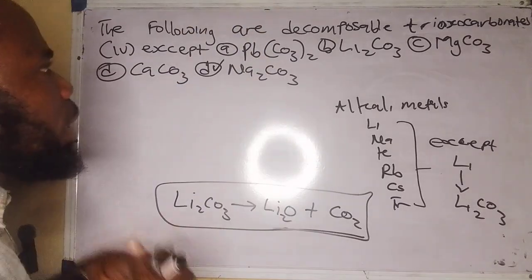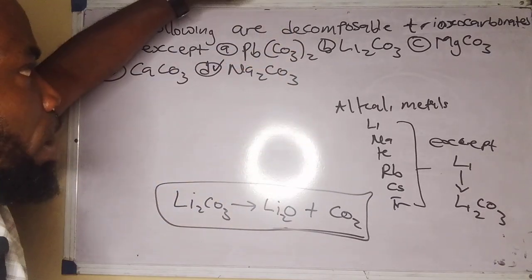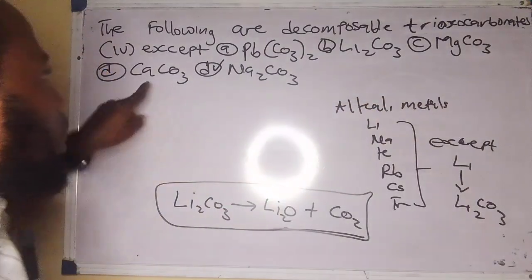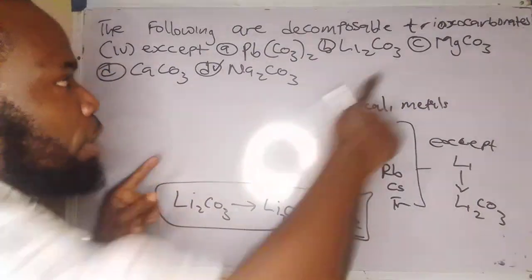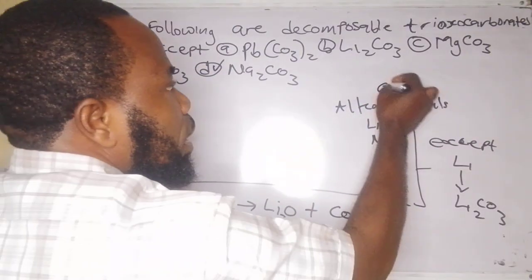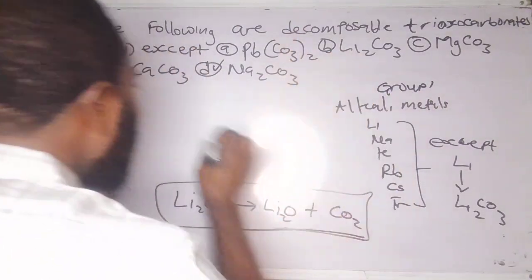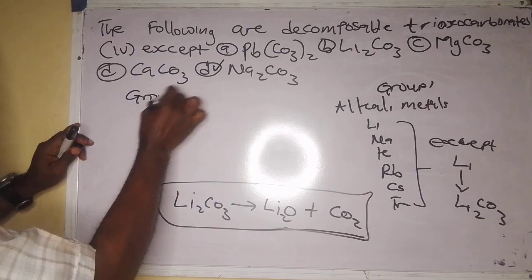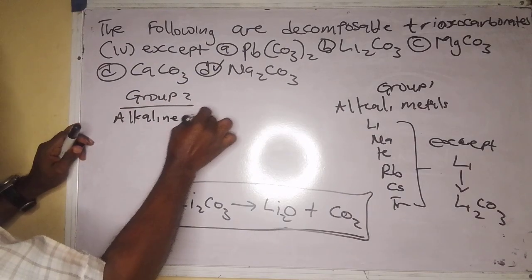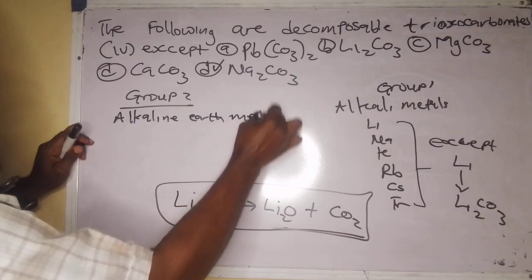Now, let me come back. If you look at the other options, let's leave lead out of it first. Talking about magnesium trioxocarbonate and calcium trioxocarbonate, you will notice that magnesium and calcium are elements in group 2. The others are elements in group 1. Now remember, elements in group 2 are regarded as alkaline earth metals.